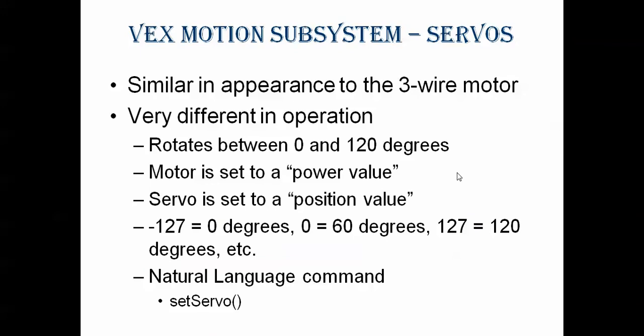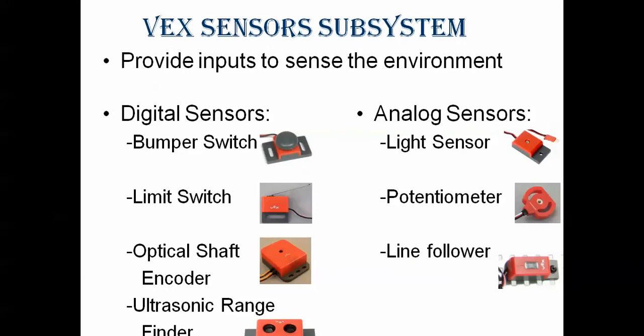The appearance is the same, 3-wire motor and 2-wire motor. They appear the same, but the difference is in the operation. The 3-wire servo rotates between 0 and 120 degrees. A motor is set to a power value, while a servo is set to a position value. So if you give minus 127, it is going to rotate to 0 degrees. If you give the 0 value, it is going to rotate to 60 degrees. 127 is 120 degrees, like this. We can give natural language commands like set servo. When we discuss RobotC, inshallah you will know what the set servo command is.